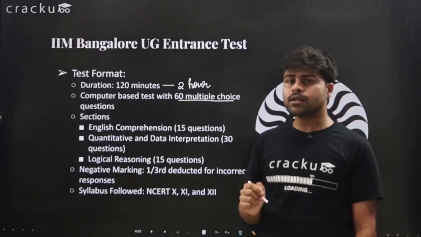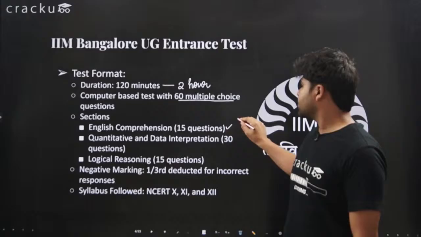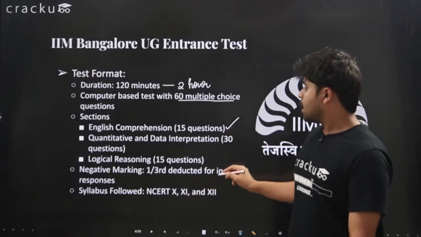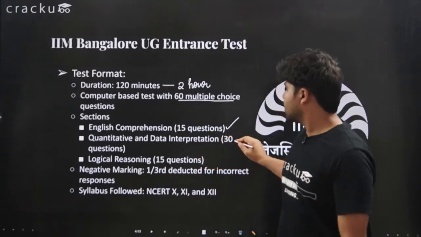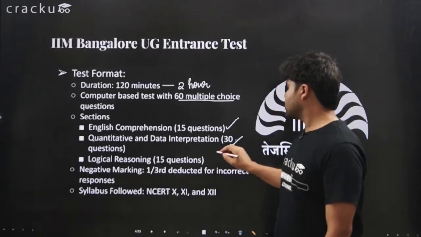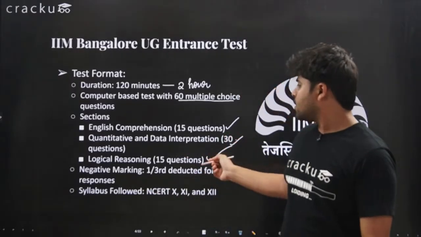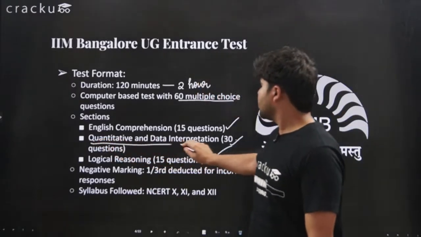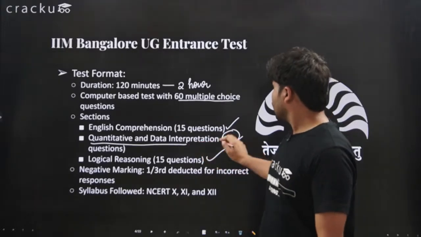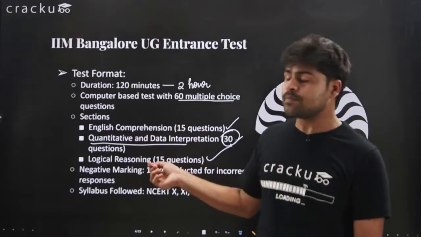Reading comprehension or English comprehension has 15 questions, quantitative and data interpretation has 30 questions, and logical reasoning has 15 questions. So 15, 30, 15. The quant section has the most number of questions in the test.